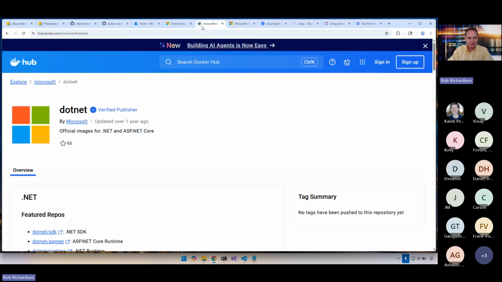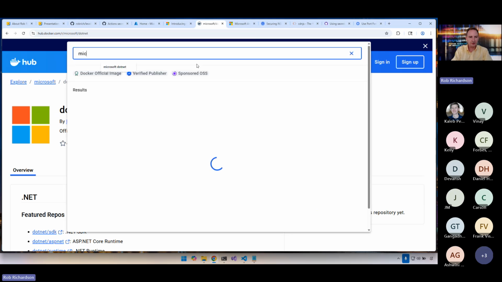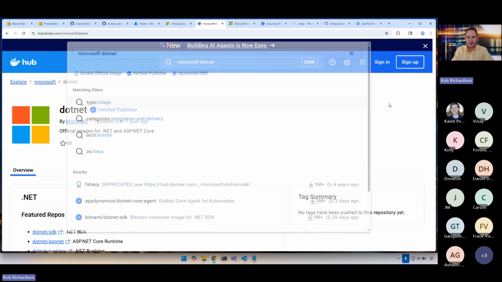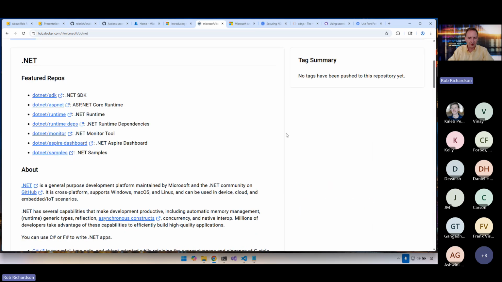We'll come back to that one. Let's head up to Docker Hub, and we'll search for Microsoft .NET, and we'll land here on this one that is actually a meta repository. There aren't any containers here, but .NET samples shows us lots of different Dockerfiles. .NET Aspire dashboard. Aspire is amazing. .NET Monitor. Runtime-deps is where we start building up our solution.